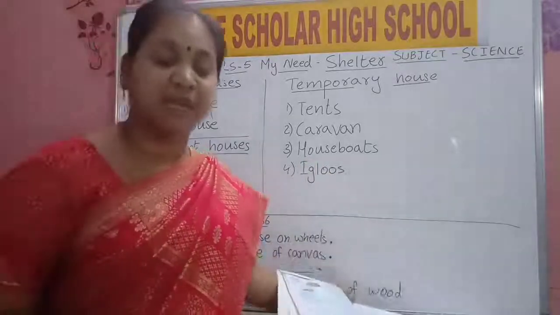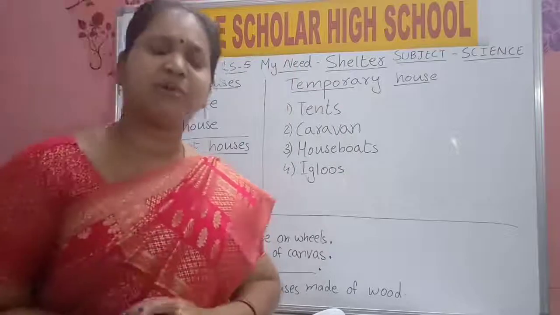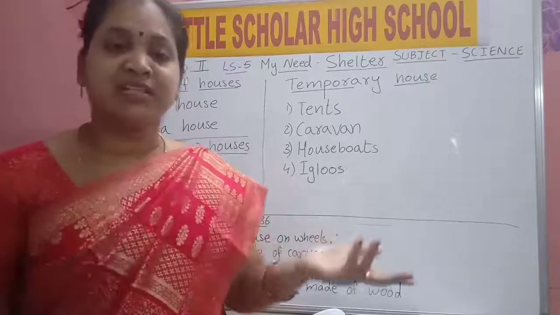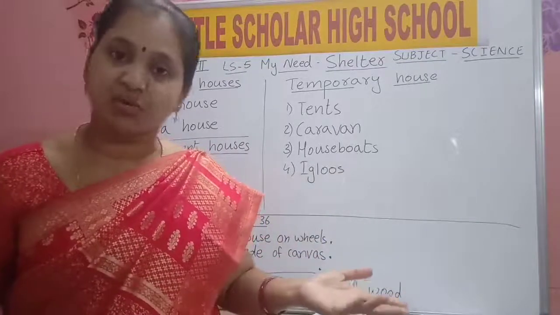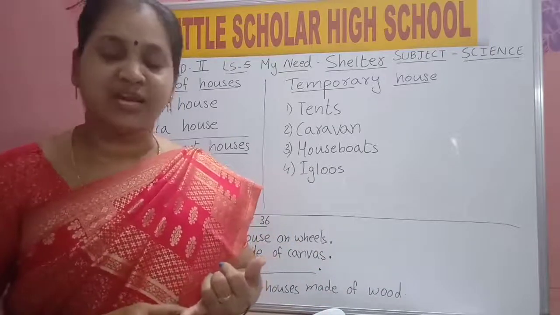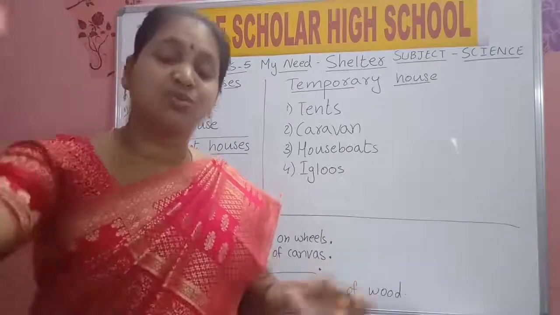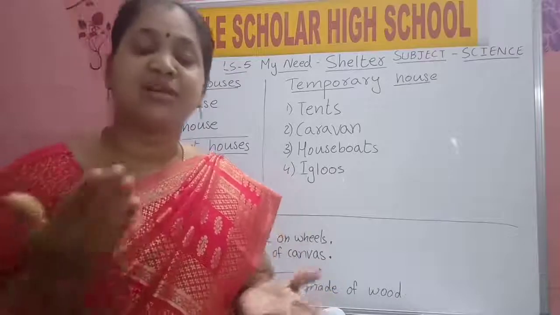See, in some places throughout the year snow will be falling. In that place it will be very cool. In that place we won't get any wood, steel, iron to construct our house. Here we get bricks, cement, stone to construct our house. But in very cold places where snow is falling continuously, we don't have any other material to construct our houses.